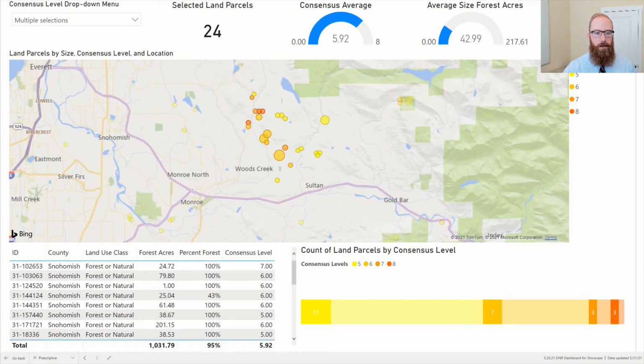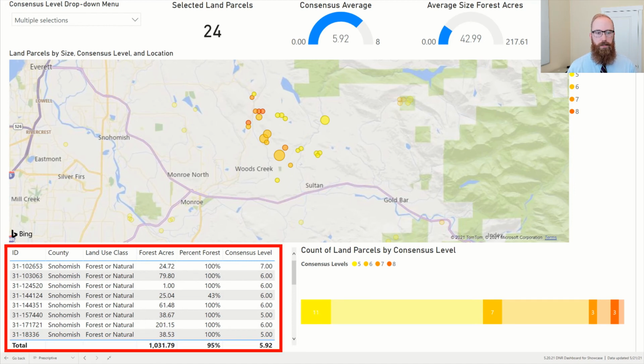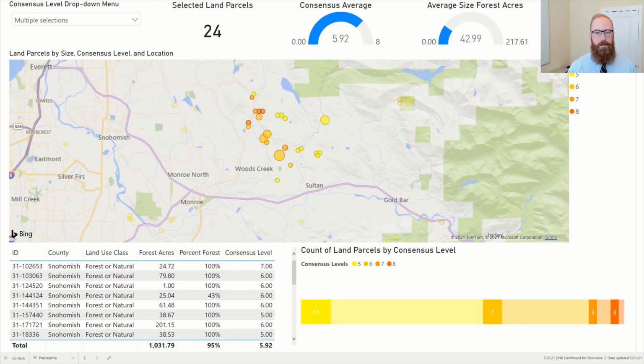However, if the level 8 parcels were converted, it is possible that these other lower ranked parcels may increase in risk, as development in a certain area often expands to the surrounding area as well. Now that we've found the area that we wish to focus on, we can once again export the parcel data using the table in the lower left portion of this dashboard. This concludes the demonstration portion of this presentation.